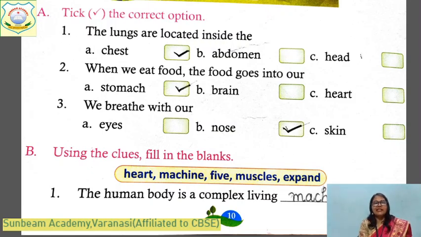Now, here is a clue box. Some words are there. You have to fill them in. But in the exam, there will be no clue box. It will come in the form of alternatives. The human body is a complex living machine. Our body is a complex living machine.